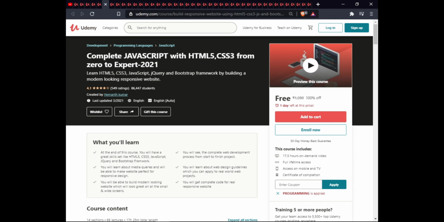You will learn about media queries, which will let you design perfectly responsive pages, and web design guidelines which you apply from a real-world web project. You will be able to build a modern-looking website that looks great on small and wide screens, and get the complete code of a real responsive website. This course has 17.5 hours of on-demand video, full lifetime access on mobile and TV, and certification of completion.